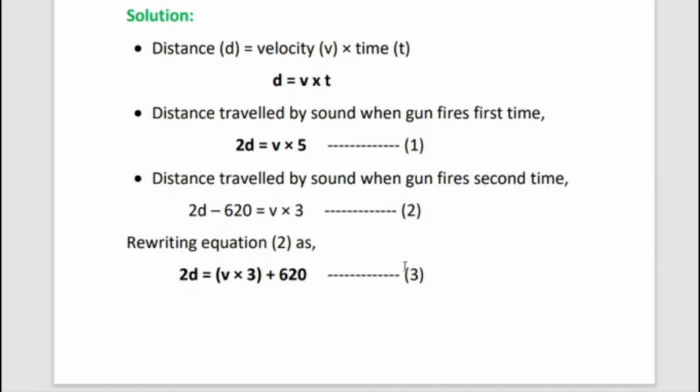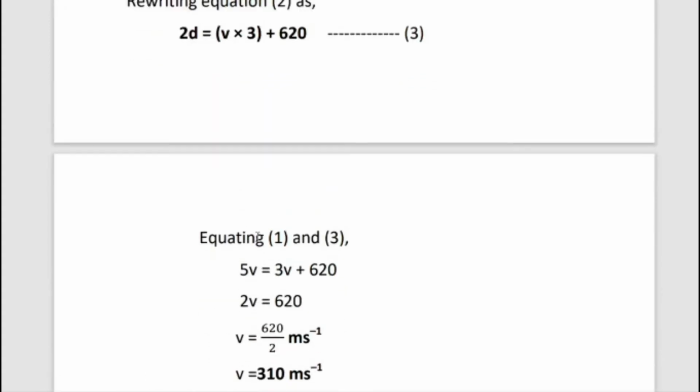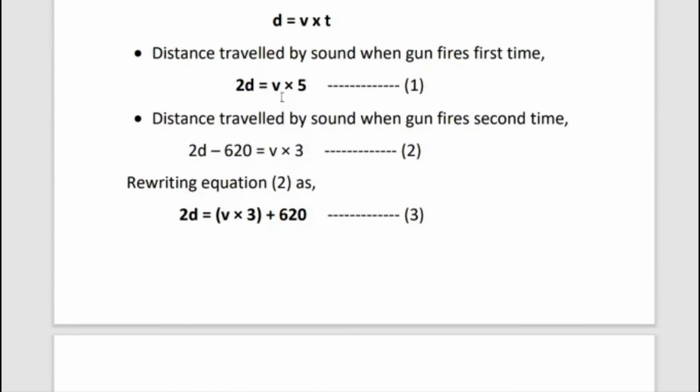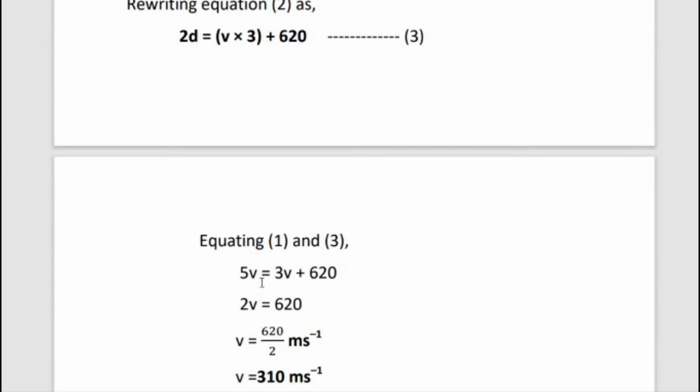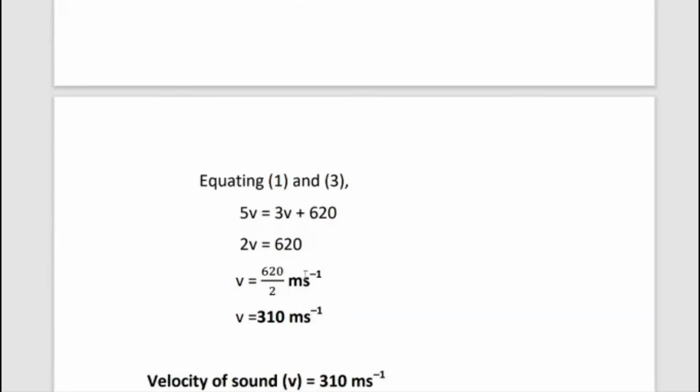Equating the first and third equation, both have the same left side, 2d. So the right side is also equal: v into 5, that means 5v is equal to v into 3, 3v plus 620. So when we equate equation 1 and 3, we get 5v equal to 3v plus 620.